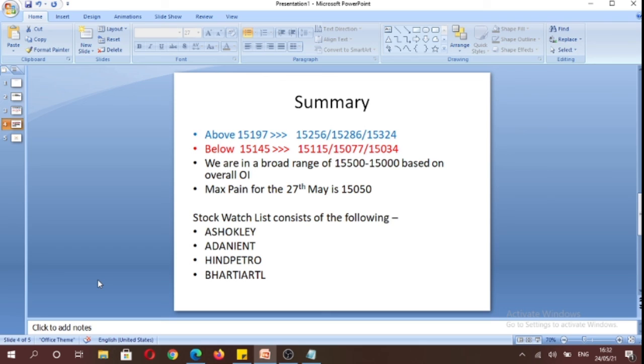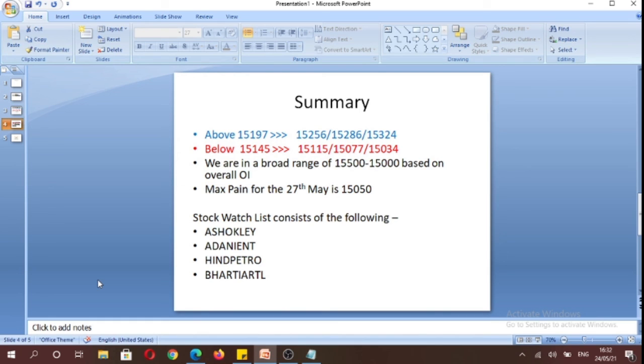And our stock watch list comprises Ashok Leyland, Adani Enterprises, Hind Petro, and Bharti Airtel. And these stocks are inside candles on the daily time frame. So we'll look for a breakout on either side of the range to establish a position. And if these stocks tomorrow trade in between today's high-low range, in that scenario, we'll not be making any trades in these stocks.